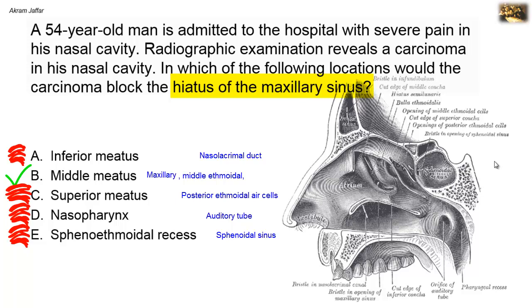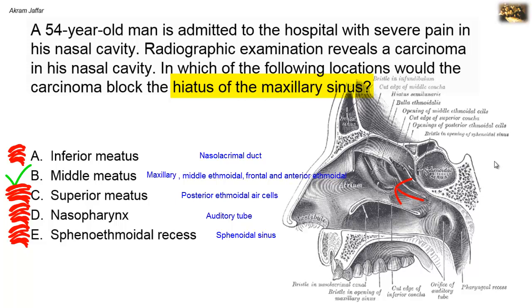Beneath the bulla is a semicircular slit called the hiatus semilunaris. Into the hiatus open the remaining paranasal sinuses. The frontal sinus opens through the infundibulum into the anterior end of the hiatus semilunaris. The anterior ethmoidal air cells open nearby in the hiatus, quite frequently directly into the infundibulum of the frontal sinus. The maxillary antrum opens near the posterior end of the hiatus semilunaris.